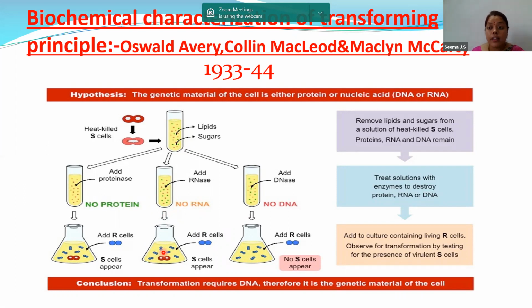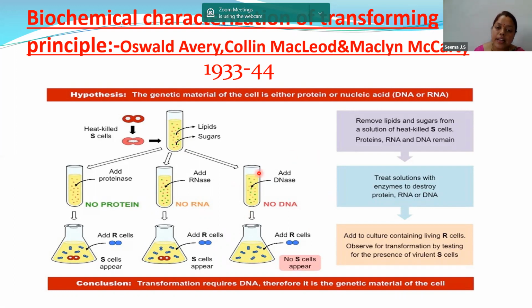But we know clearly that protein is not the genetic material, because it has been proved. Now RNA has been destroyed. So in this conical flask, protein is present and DNA is present. When we added the R cells, they got converted to S cells. That means RNA is not the genetic material. Now next is the final thing, that is in this fluid, all the three are present: protein, RNA, DNA.